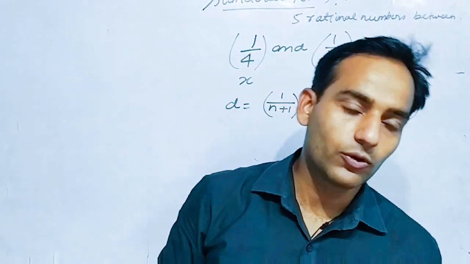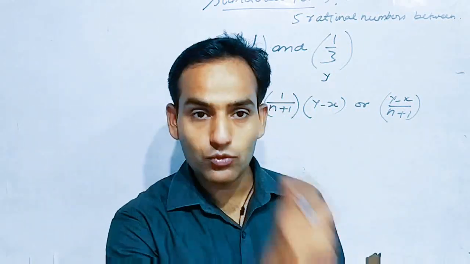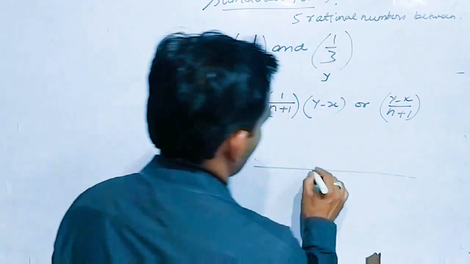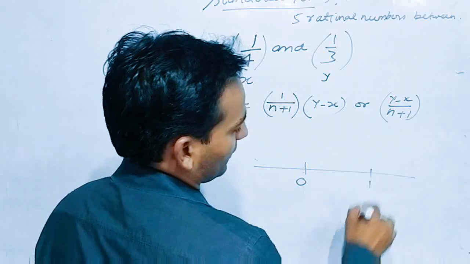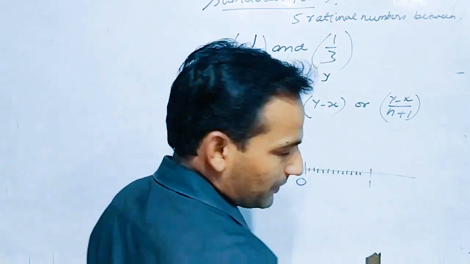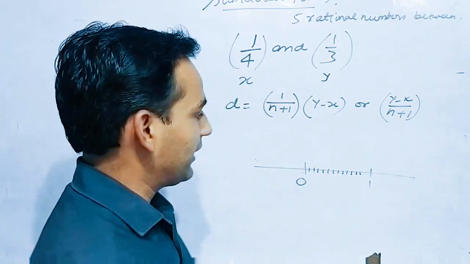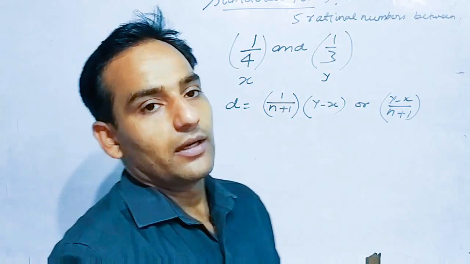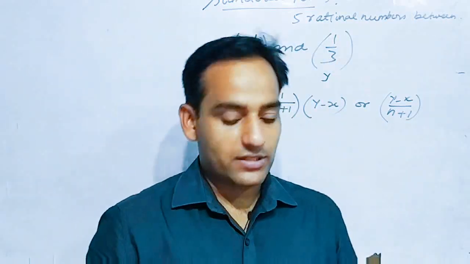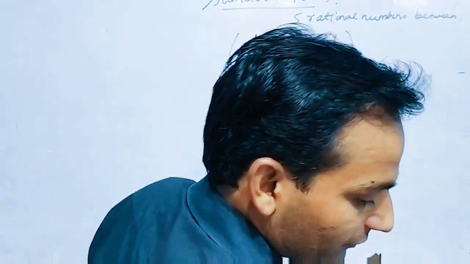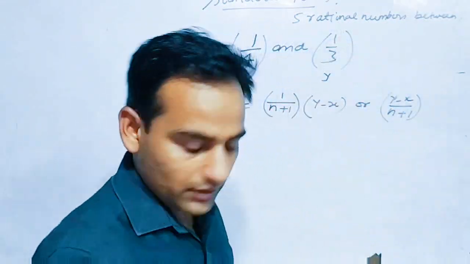First thing you need to know is that we can find infinite rational numbers between two rational numbers. On the number line, if this is 0 and this is 1, between 0 and 1 we can divide it into as many parts as we are willing to. Infinite points can be there between 0 and 1. So you can find infinite rational numbers between two rational numbers. Now listen carefully. We have to find 5 rational numbers between 1 by 4 and 1 by 3.